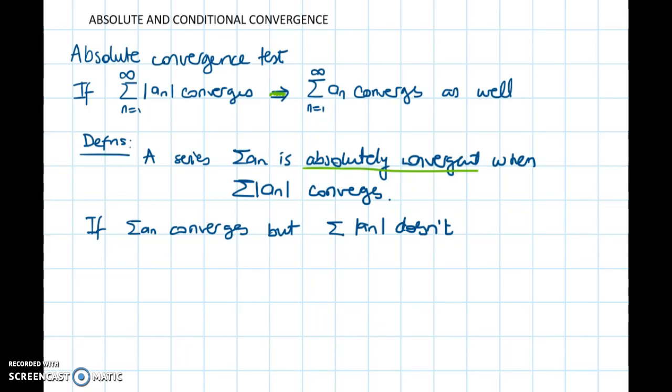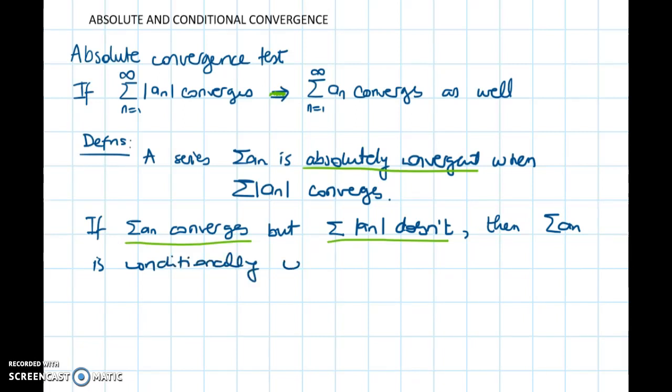But we could have cases, and we'll see examples, where without the absolute value converges, but when we put the absolute values we miss the convergence. But in this case, if we have a series that converges, but with the absolute values doesn't, then we say that it is conditionally convergent.